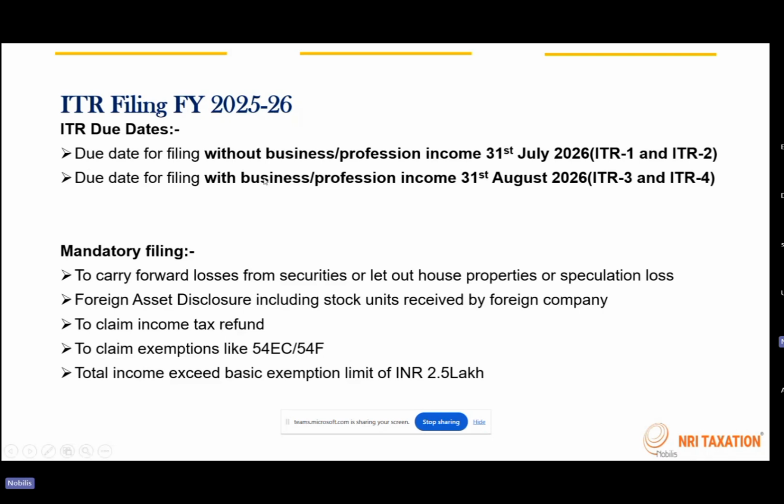When I refer to business and profession income, this also includes speculation business or income from trading in futures and options or intraday. All those incomes will also be treated as business or professional income. For people who have that income, the due date is going to be 31st of August 2026. Other than that, the due date is going to be 31st of July 2026, unless the Income Tax Department provides an extension. Currently the due date is 31st of July. If the department comes up with an extension, then the extended due date will be considered.